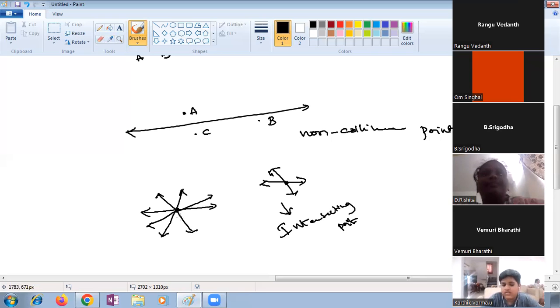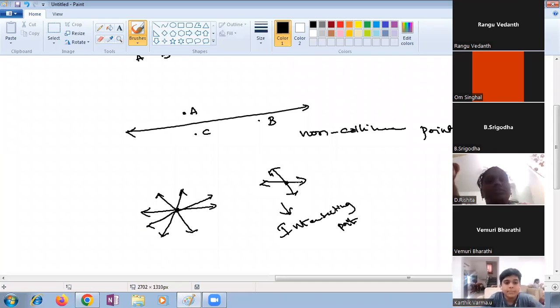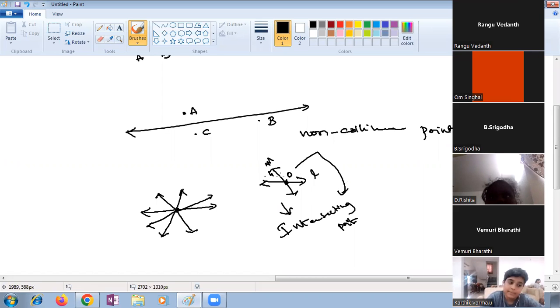Karthik, you are very close to your answer. Is it non-collinear points? No. Non-collinear means they don't lie on the same line. Yes, this point is the intersecting point. Suppose this is line M, this is line N. These two are meeting at a point O. O is the intersecting point. These lines L and M are intersecting lines.